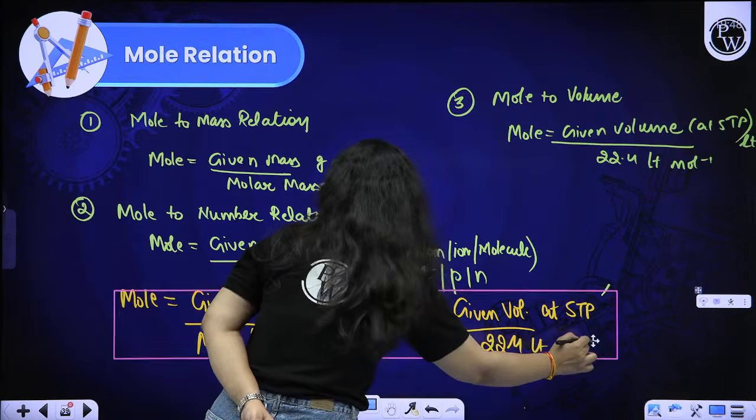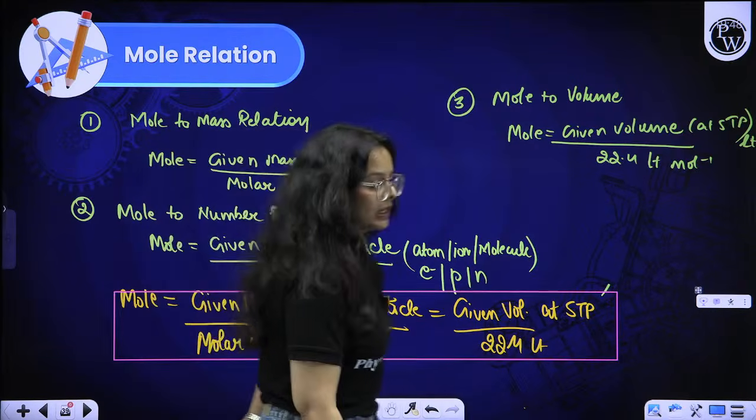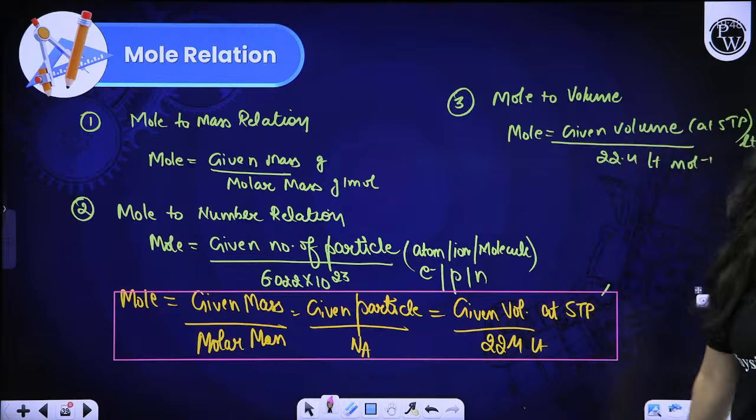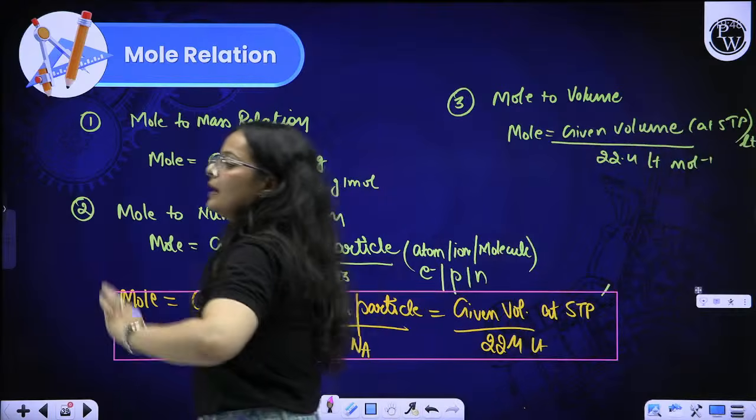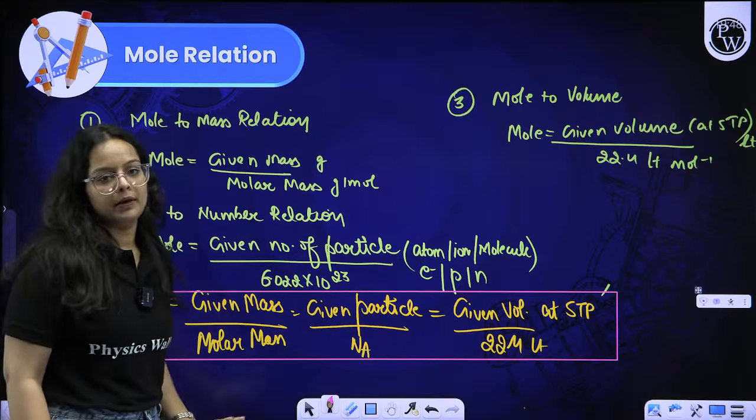Is it clear to you all, beta? Do let me know in the comment section. Right now, we will solve n number of questions so that we can excel in this mole topic. Right, beta?